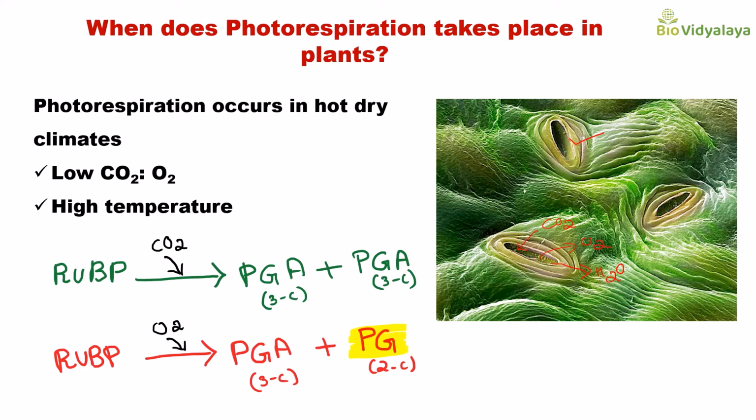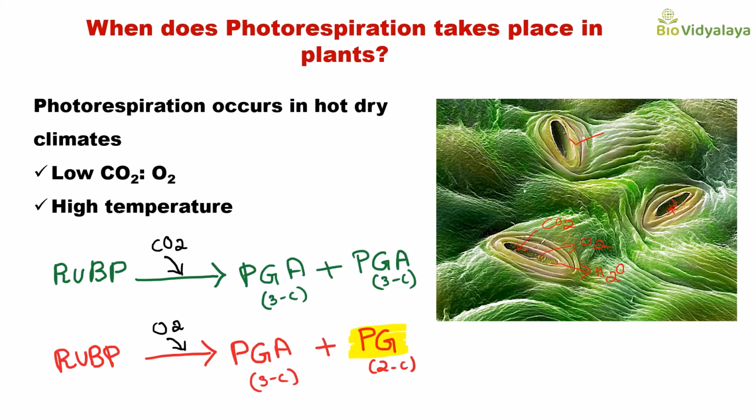We know that at higher temperature, the evaporation rate is higher. So plants close their stomata to reduce water loss by evaporation at higher temperature. If stomata are closed, carbon dioxide is not able to go inside and oxygen cannot come outside. So oxygen, the byproduct of photosynthesis, will build up inside the leaf.